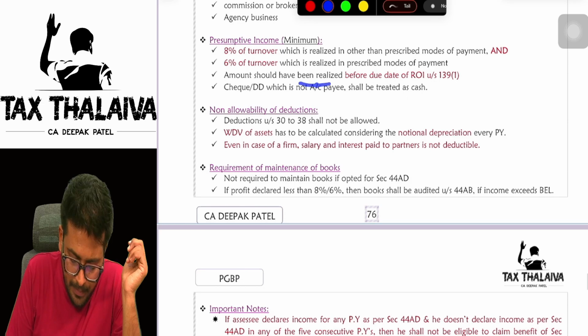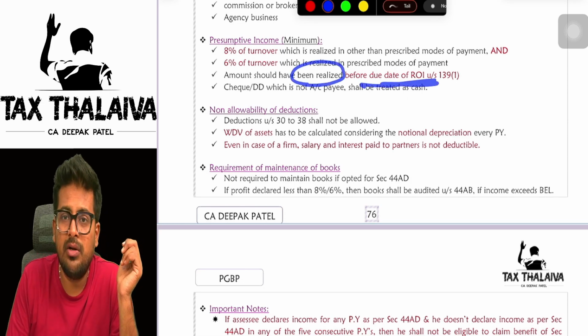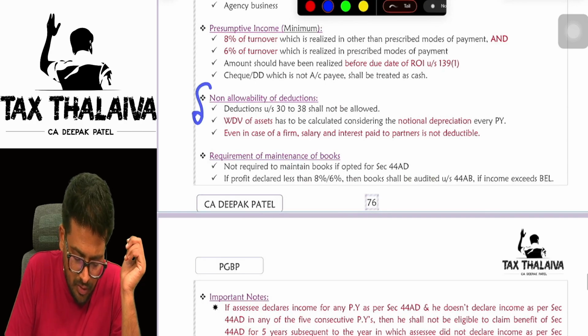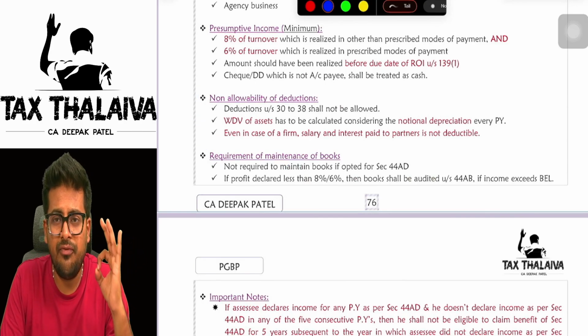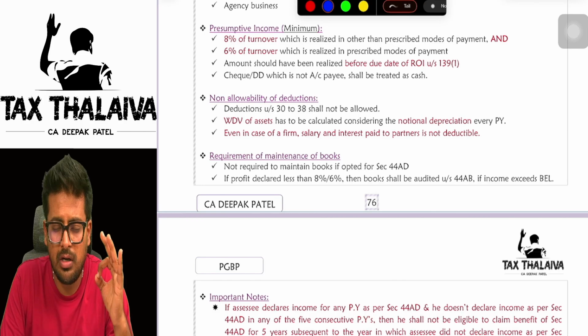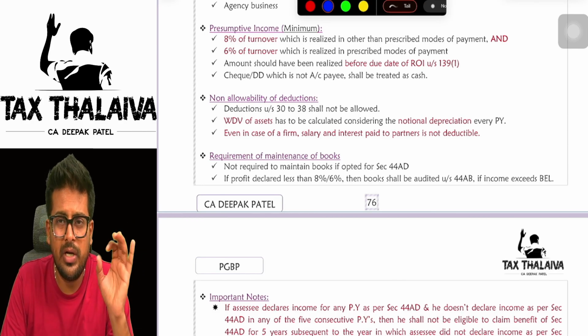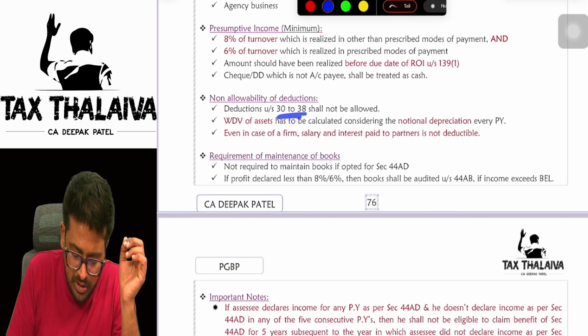Amount should have been realized before the due date of return of income under section 139(1). Non-allowability of deductions. This is very very important. If you are offering your income under section 44AD, then you are not eligible for deductions under section 30 to 38.